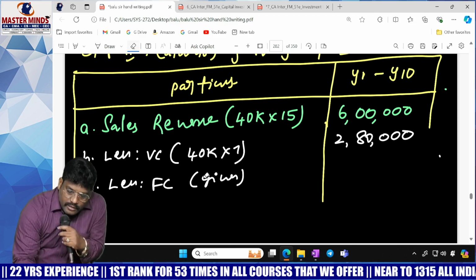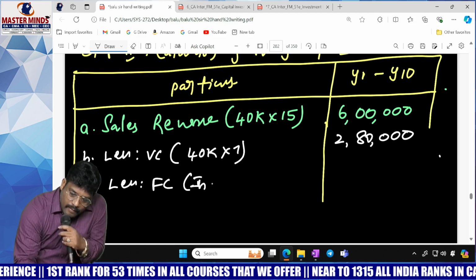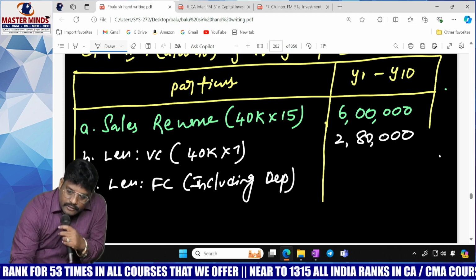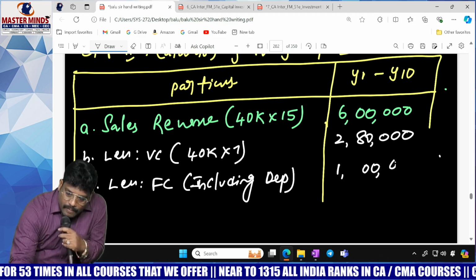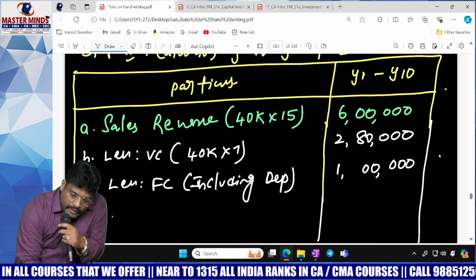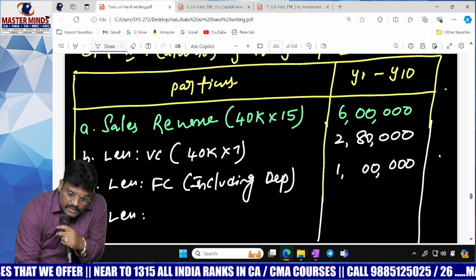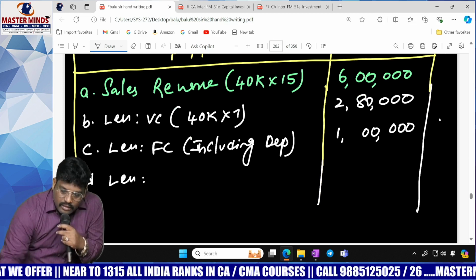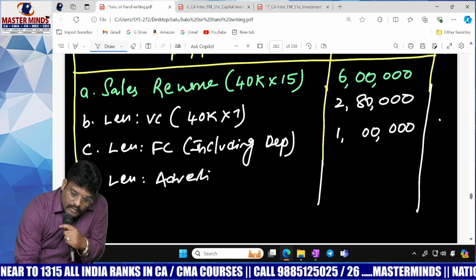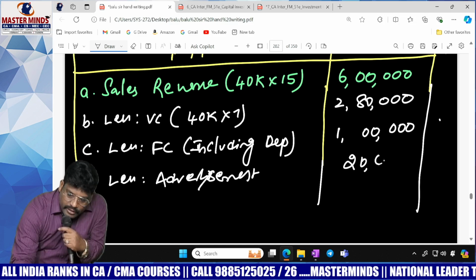Fixed cost including depreciation, 1 lakh. Then less advertisement expenses, 20,000.